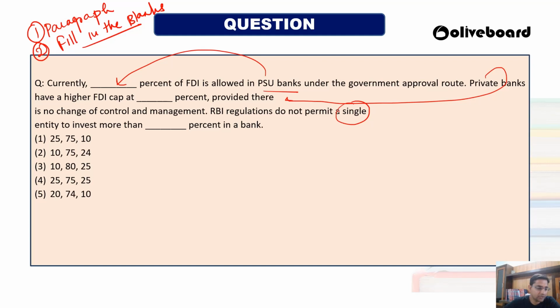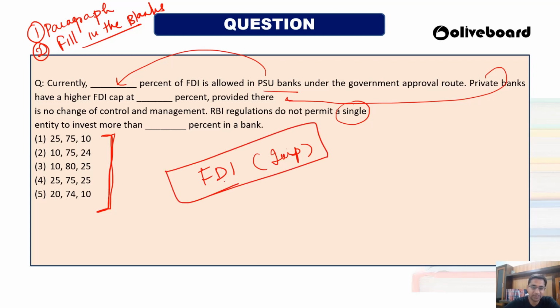They have given you options like 25, 75, 10%; 10, 75, 24%; 10, 80, 25%. If you don't know the percentages, this question will go out of hand because the percentages are very, very close. This question related to FDI is very important because the government has already opened various sectors, and each sector is getting a good amount of FDI inflow from various places. Banks are very important for the economy, so you should know the FDI limit. So let's see the answer.